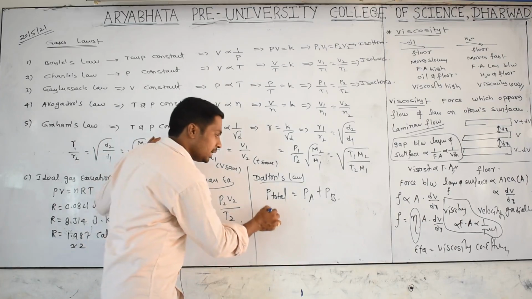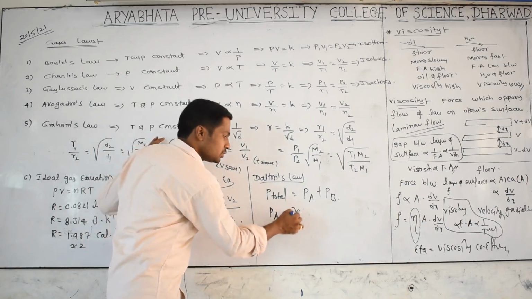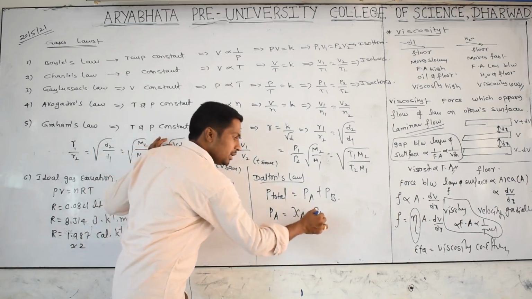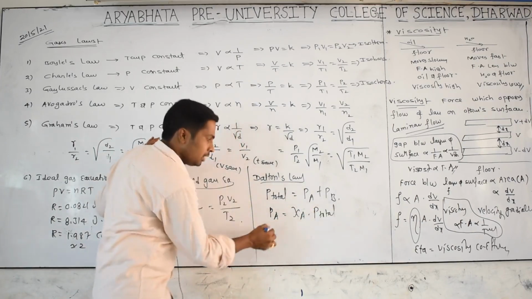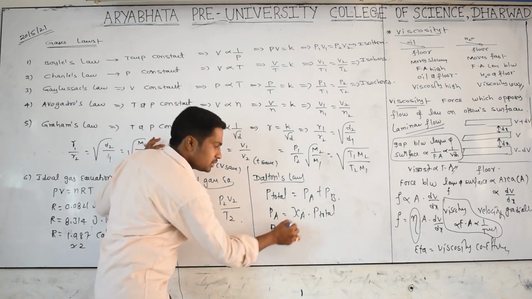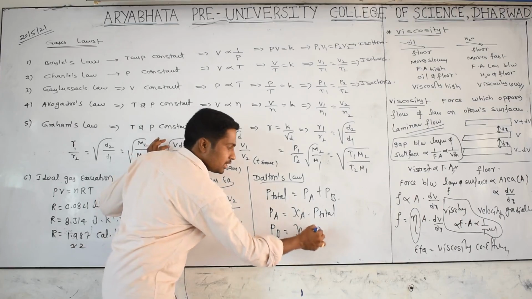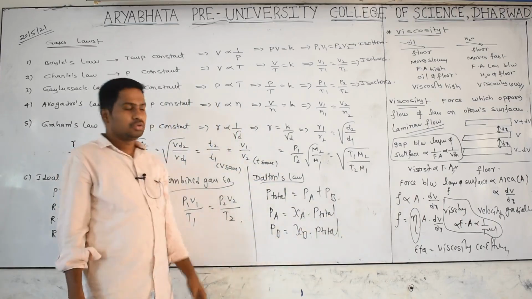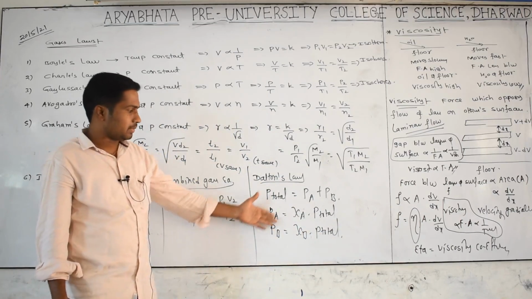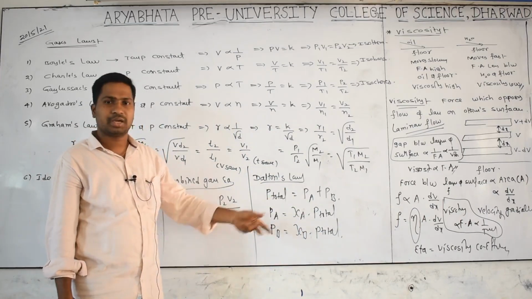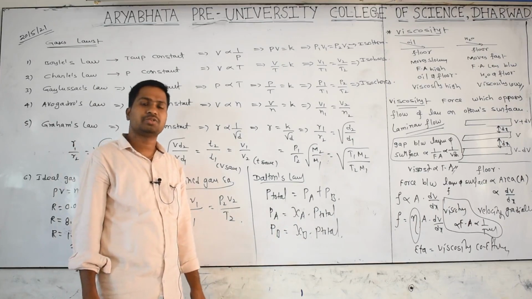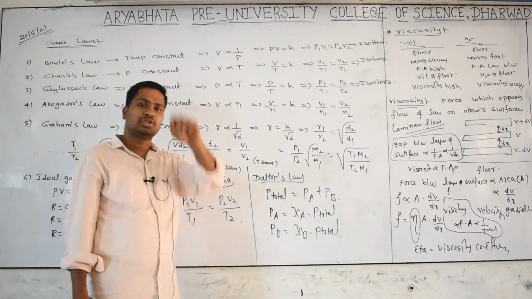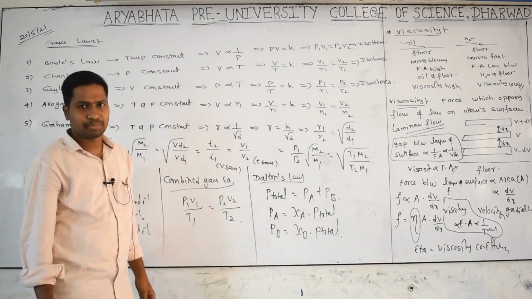I already told you, partial pressure is equal to mole fraction into total pressure. Partial pressure of gas B is equal to mole fraction into total pressure. So if you add Pa plus Pb, it is Xa plus Xb into total pressure. Xa plus Xb means the sum of the mole fractions of all the components in a solution is equal to 1. Did you get my point or not?